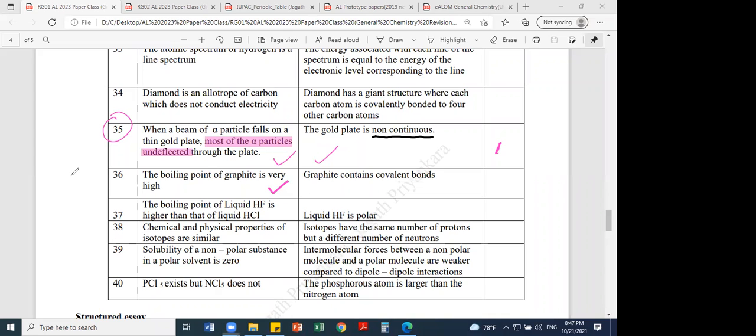Then what is question number 36 we are talking about? Graphite has high melting point and boiling point. Correct, the first statement. Second statement, yes. What is the answer for this one? Graphite contains covalent bonds. Yes, both are covalent lattices. That is also correct. But the next problem is whether it explains or not. Please post the answer that you guess to the chat, then I can have an idea up to which extent I should explain.